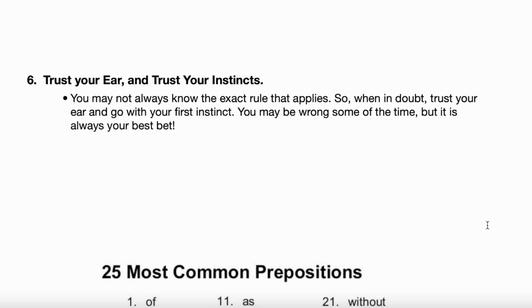Okay, so if you're reading the question and you know the rule you're being tested on, you're like, oh, come on, they're testing me on subject-verb agreement, or they're testing me on punctuation here. Great, apply the rule. Think in terms of the rules. That's great. But if you're not sure what rule you're being tested on for a particular question, just go with what sounds good. Trust your ear, trust your instincts. Go with your first instinct, by the way. Be like, can't explain why, but that one sounds the best. That feels the best. Go with that one if you don't know the rule. Does that make sense? Yes.